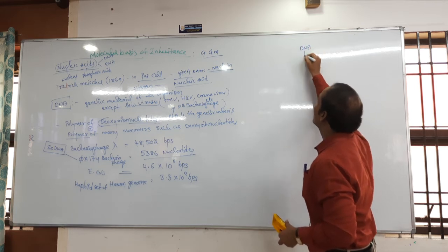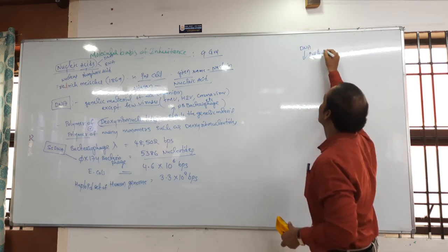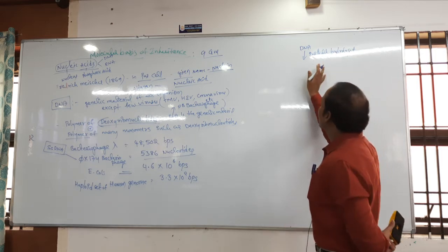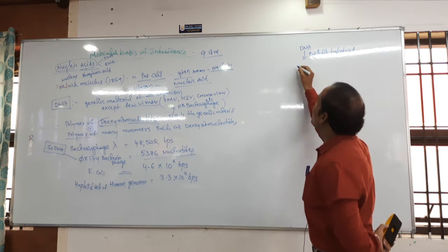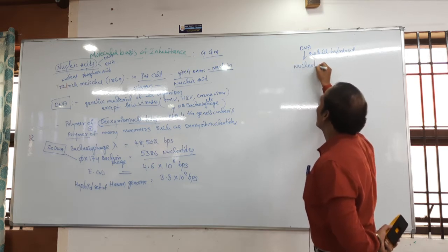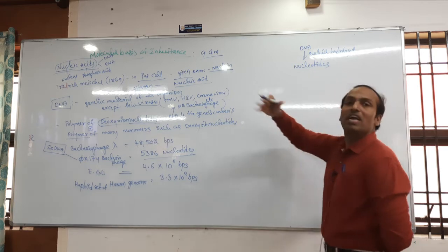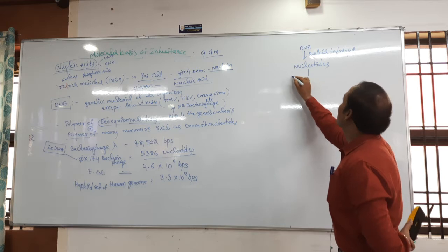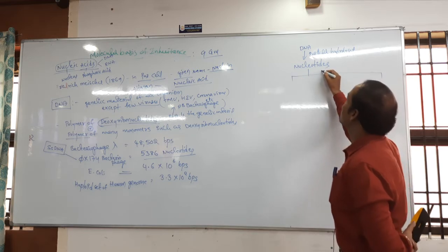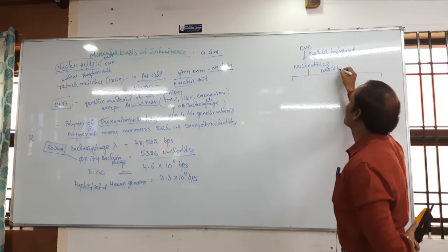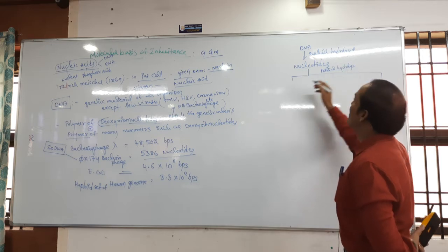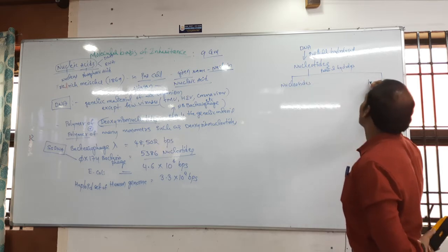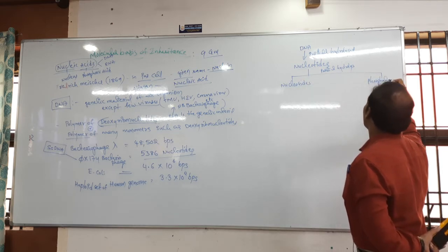If DNA is completely hydrolyzed, okay, it is completely converted into which one? Nucleotides. If partially hydrolyzed, it divides into nucleotides. If nucleotides are again partially hydrolyzed, what happens? It is converted into nucleosides and phosphates.